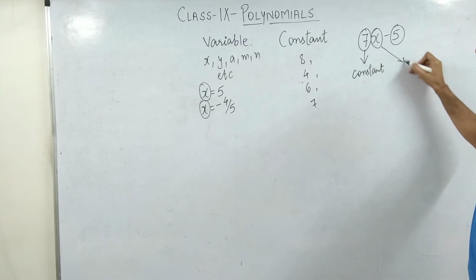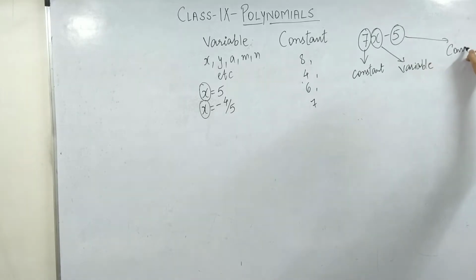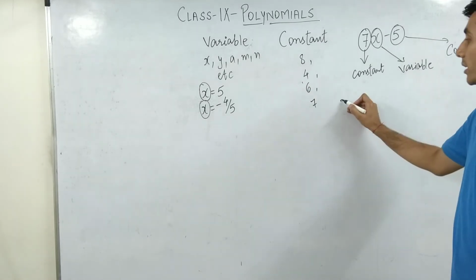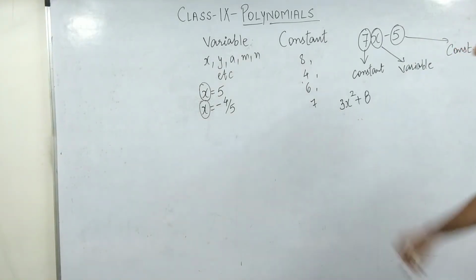This is variable. And this is constant again. Let's take another example: 3x square plus 8. Now there are certain other terms also which normally teachers use, so I'm going to tell you those also.